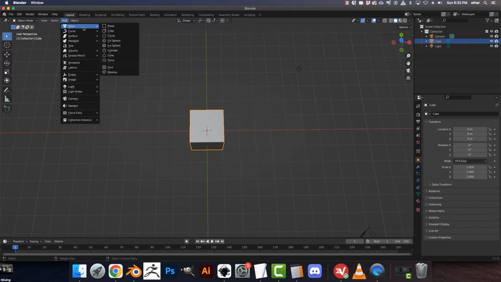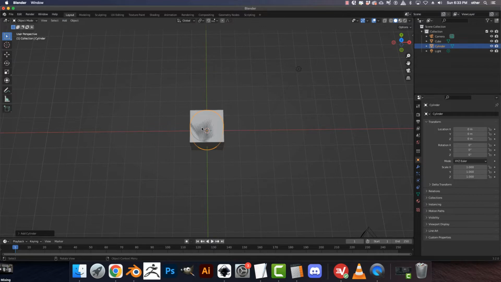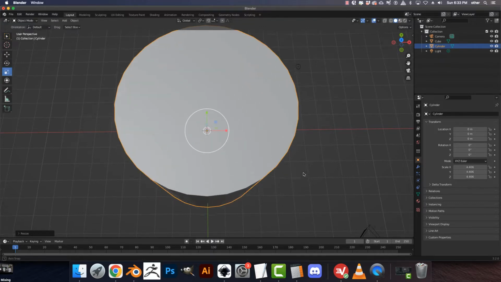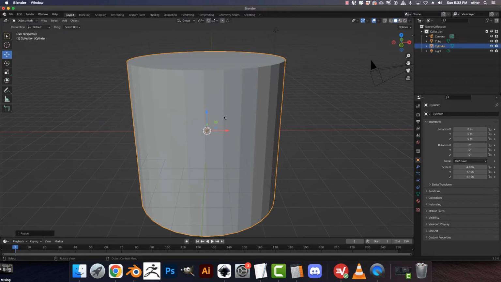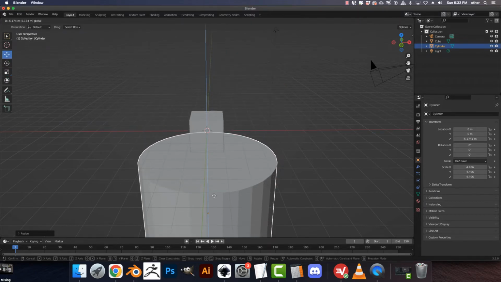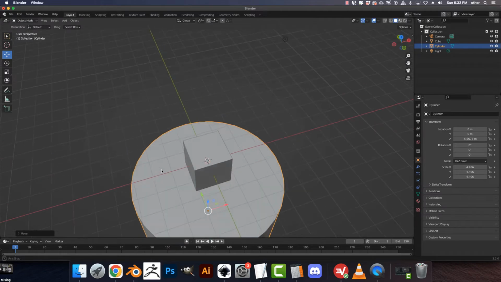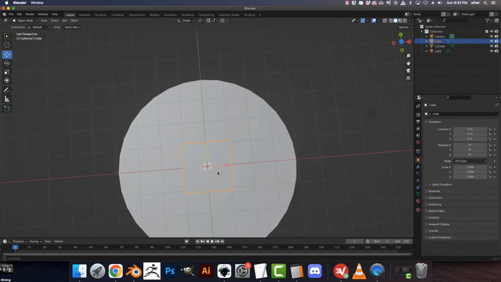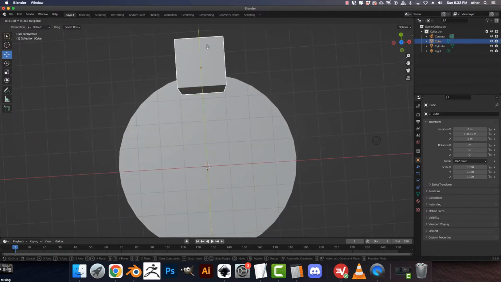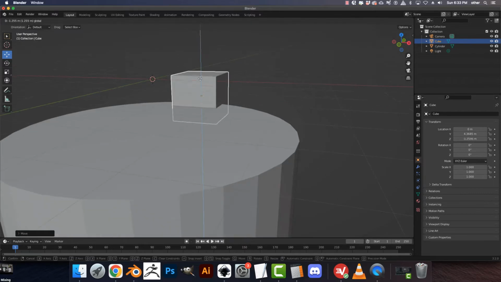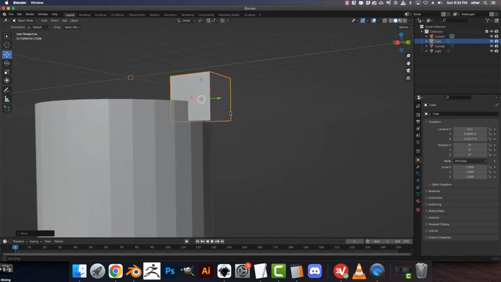So first off, we're going to add a mesh cylinder. We're going to make this mesh kind of big, so just scale it up and then move it on down. We're going to pretend that this is a tower, and we're going to pretend this is a block. We're going to go something like that.